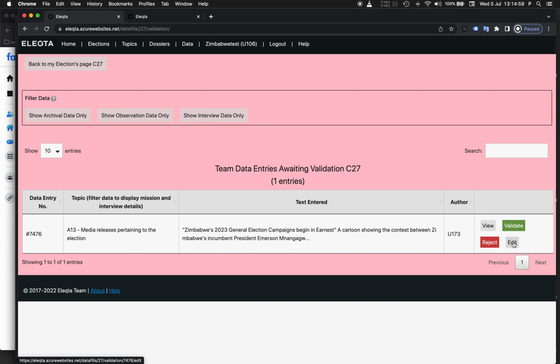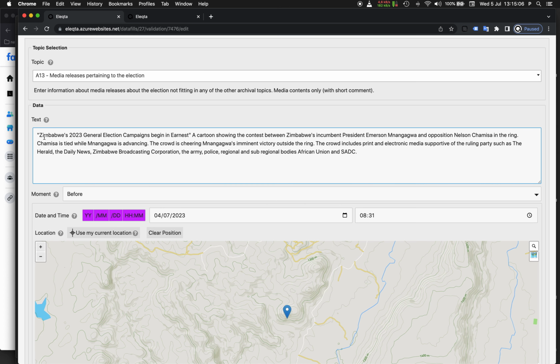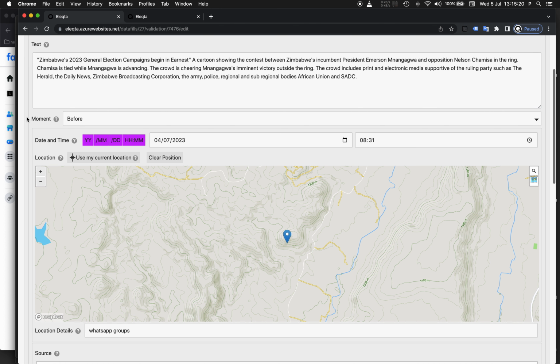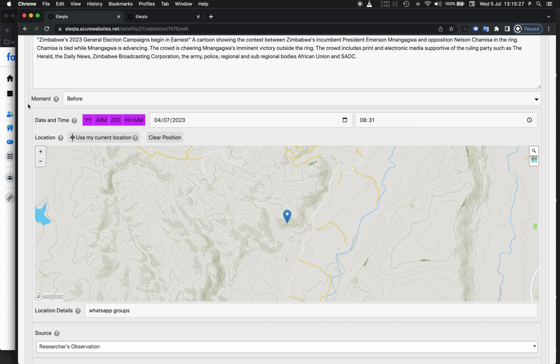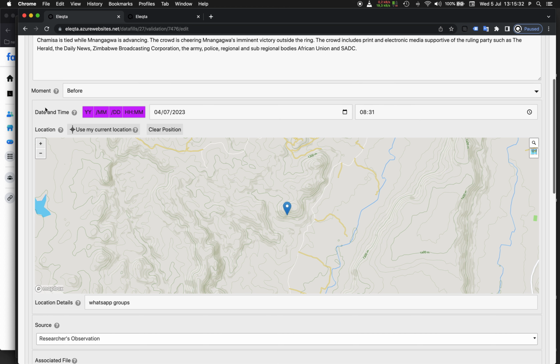Let's go to the last data entry here, which is about generic media releases pertaining to the election. And we have a title here, a cartoon, another cartoon showing the contest between Zimbabwe's incumbent president Emmerson Mnangagwa and opposition Nelson Chamisa in the ring. Chamisa is tied while Mnangagwa is advancing. The crowd is cheering Mnangagwa's imminent victory outside the ring. The crowd includes print and electronic media supportive of the ruling party, such as the Herald, the Daily News, etc.